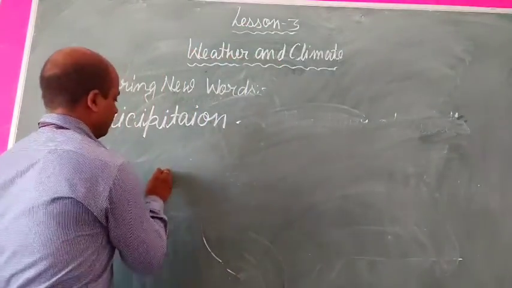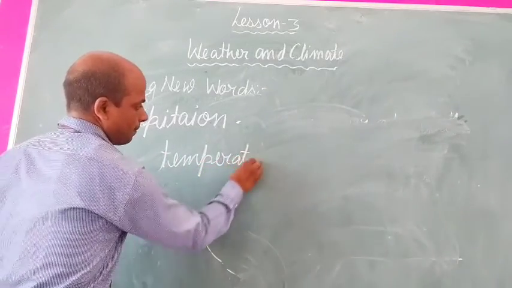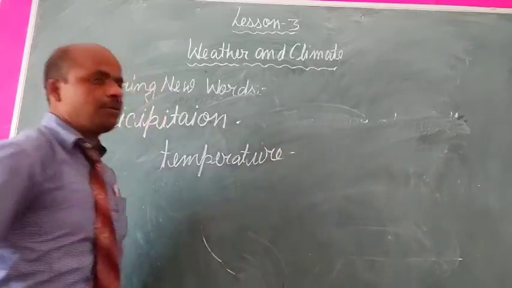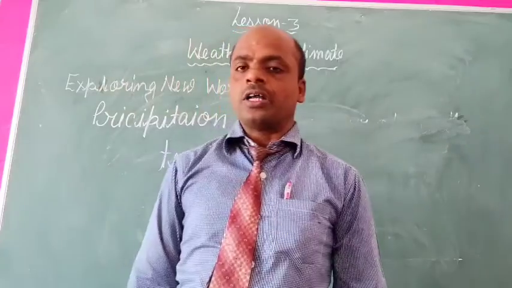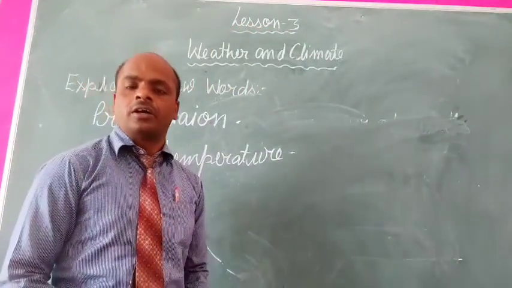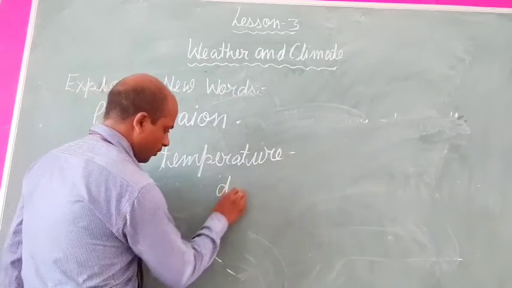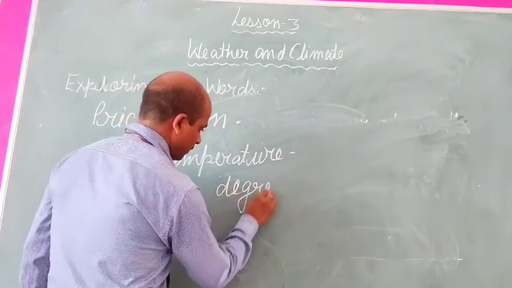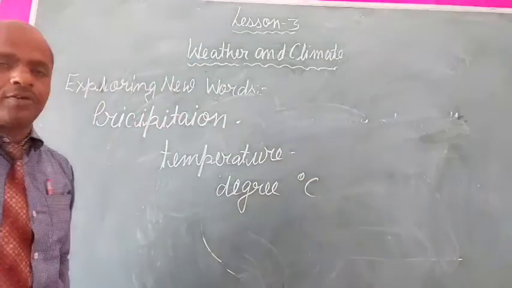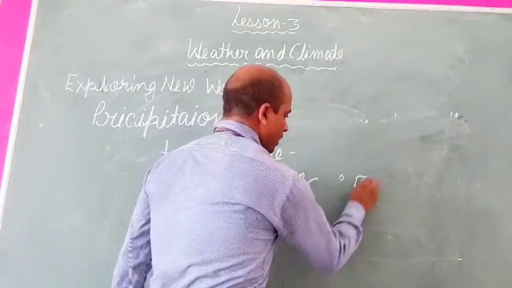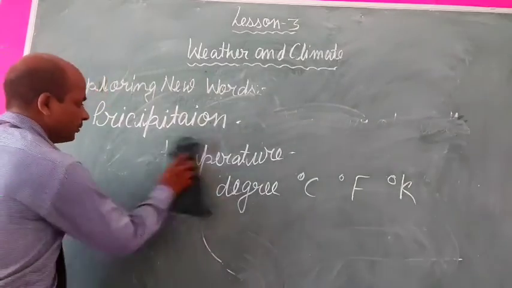Now next is temperature. What is temperature? The hotness or coldness of the atmosphere is called temperature. It is measured in degrees. It is defined in degree Celsius or Fahrenheit or Kelvin. Okay. Now next is